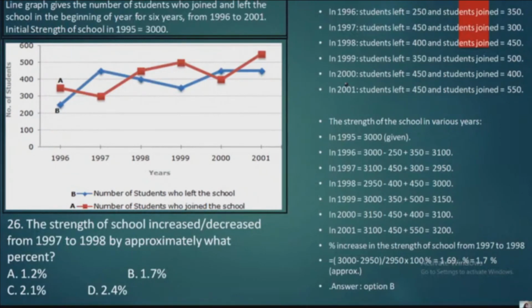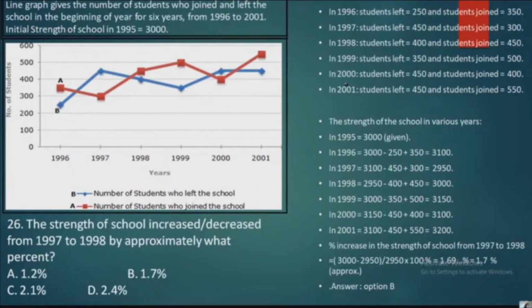Now strength of the school in various years. So in 1995 it is 3000, which is already given. So in 96, 3000 minus 250 plus 350, which is 3100. So in 1996 the total strength was 3100. Now in 1997, 3100 minus 450 plus 300 which is 2950. And in 1998, 2950 minus 450 plus 350, which is 2850.